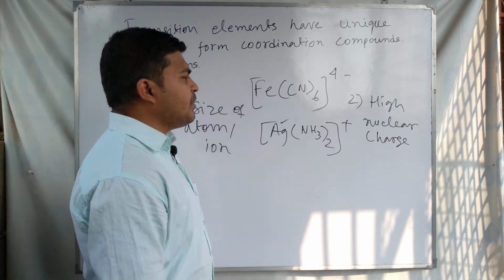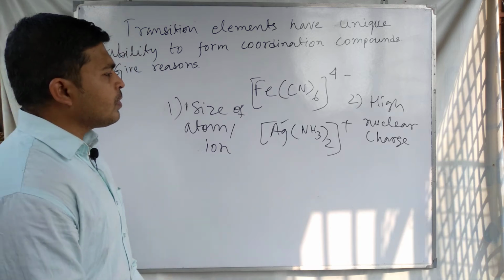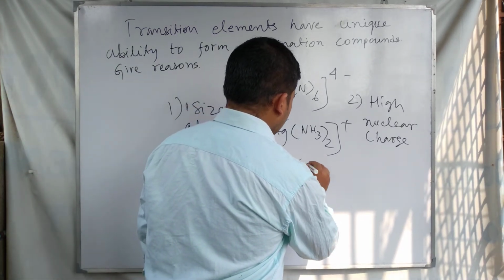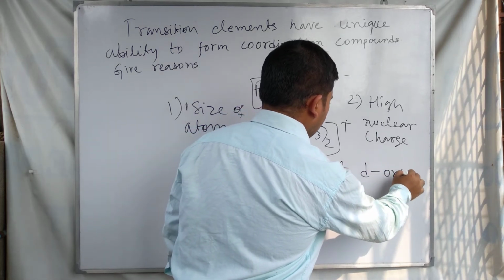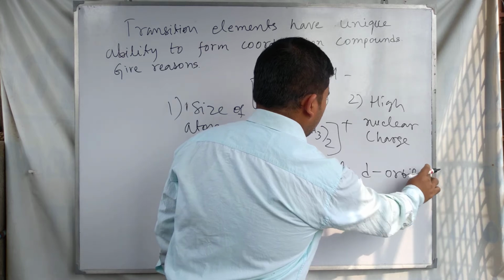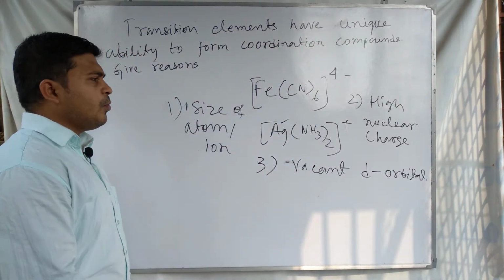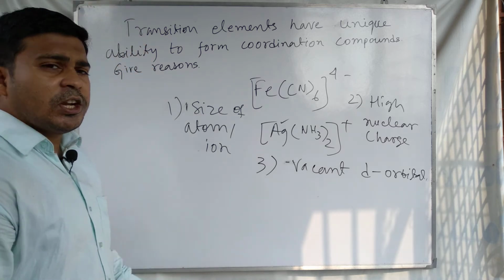And the third reason why coordination compounds are formed by the transition metals is the vacant d orbitals.